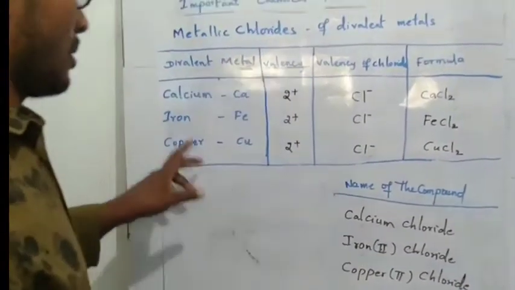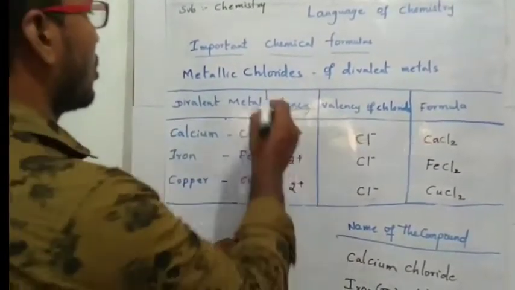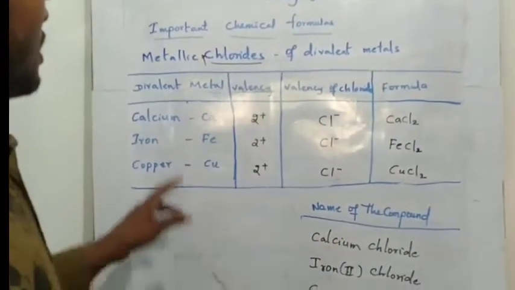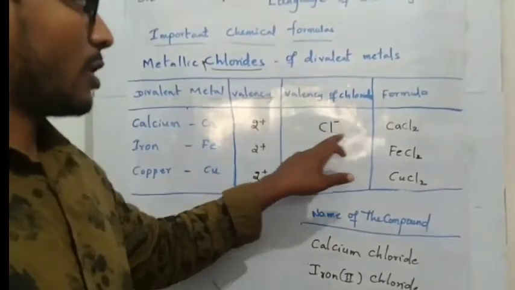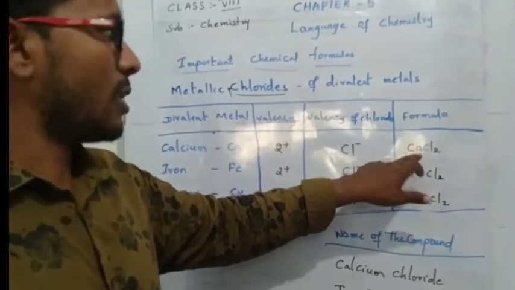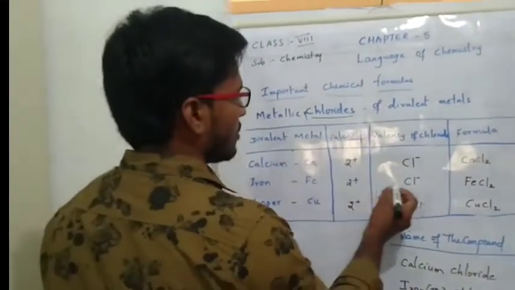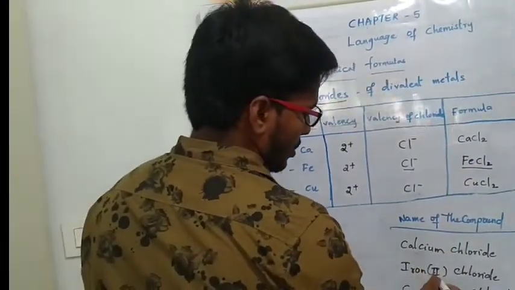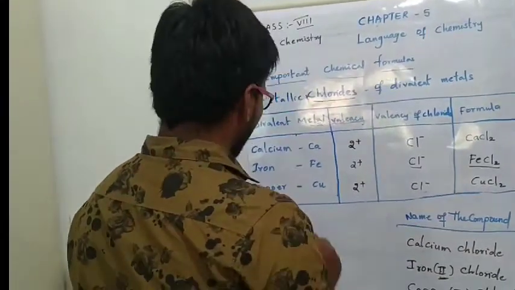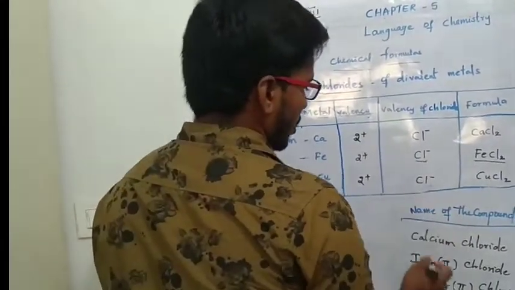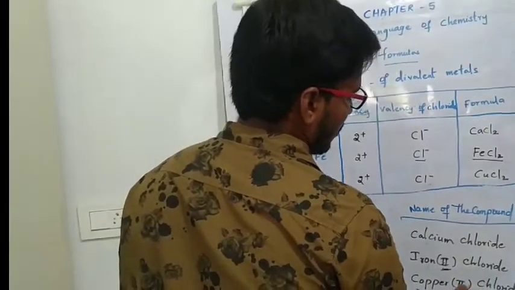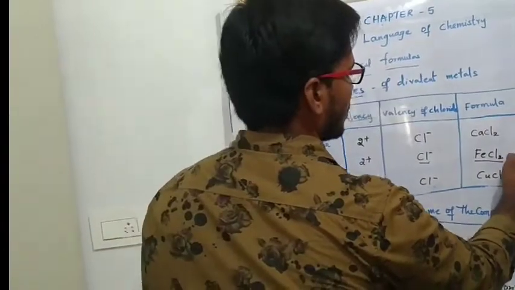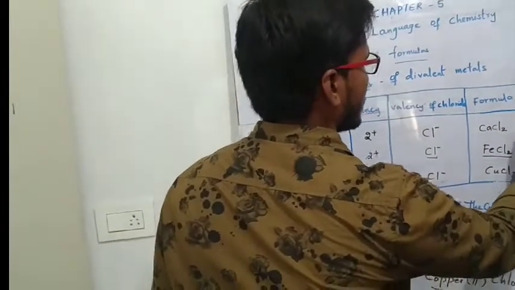In this method, metals react with chlorine to form metal chlorides. Calcium reacts with chlorine to form calcium chloride, CaCl2. Iron reacts with chlorine to form iron(II) chloride. Copper reacts with chlorine to form copper(II) chloride. So the formulas are copper(II) chloride CuCl2, iron(II) chloride FeCl2, and calcium chloride CaCl2.